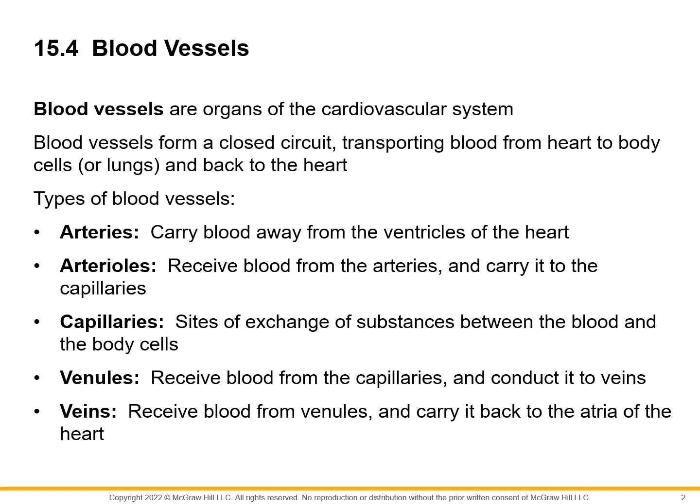And then at the level of tissues inside the organs, we have the capillaries, and these capillaries are the sites of exchange, and they connect the arterioles to the venules on the other side. And the venules receive blood from the capillaries and conduct it into veins, and the veins receive the blood from the venules and carry this blood back to the atria of the heart.